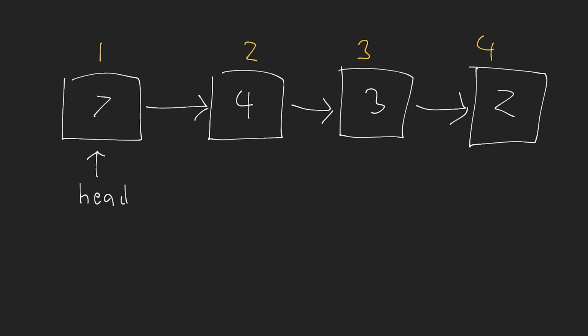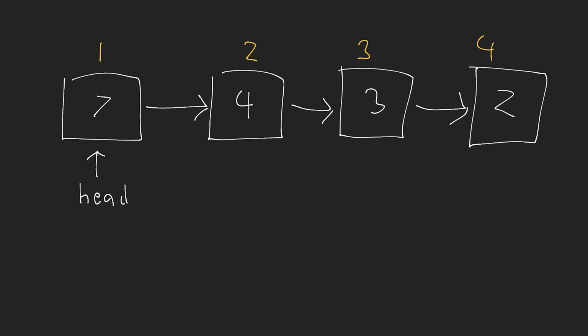And for us to link these elements together, we have to set those next properties. So if I want to add this new element, I need to set the next here to be equal to that. That's how you do an insertion. So what that means is that if we're inserting with this type of singly linked list, we're going to have a big O of n time complexity to be able to do that. Now, in just a minute, I'm going to show you how we can reduce that to big O of 1. But for now, with this kind of naively implemented singly linked list, it takes big O of n time.